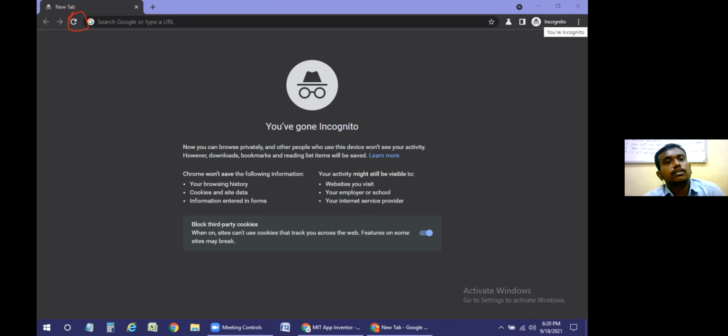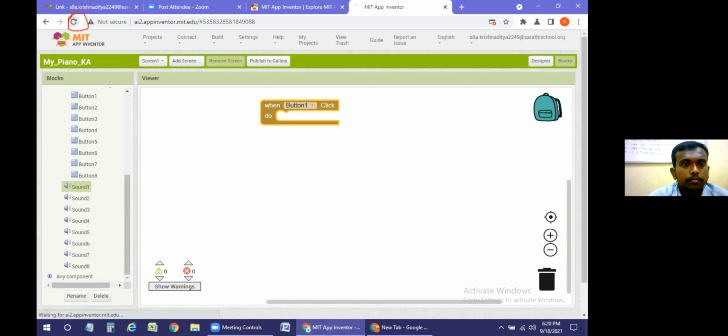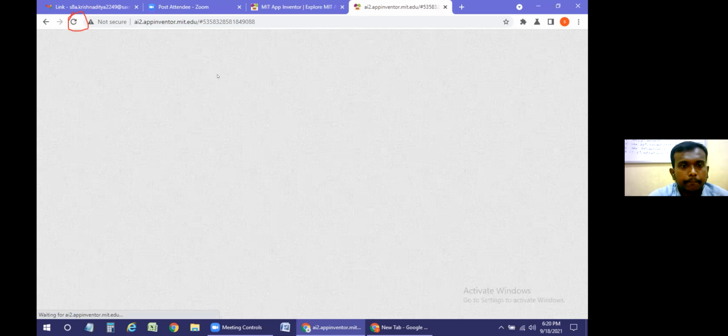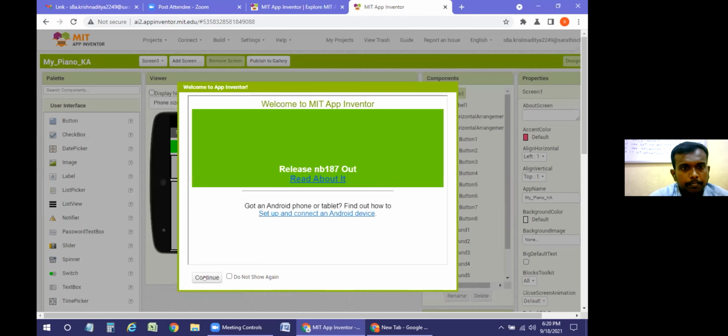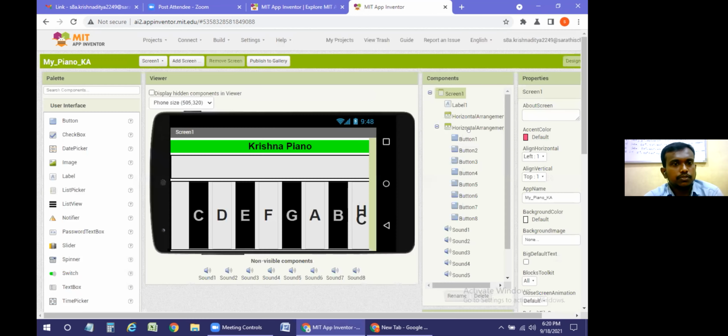Then again, you just open MIT App Inventor. It will be shown. Now it's loading. Now you can do it. Just open it, then you can do the blocks. Wait, it's loading. Now go to blocks and do it.